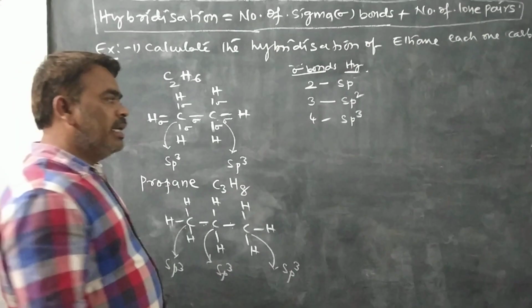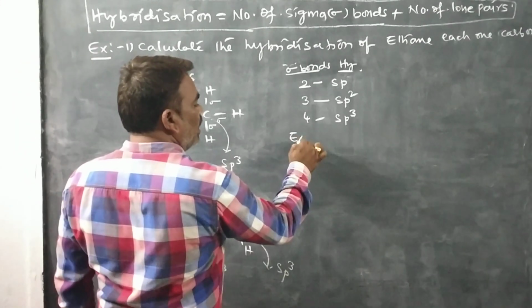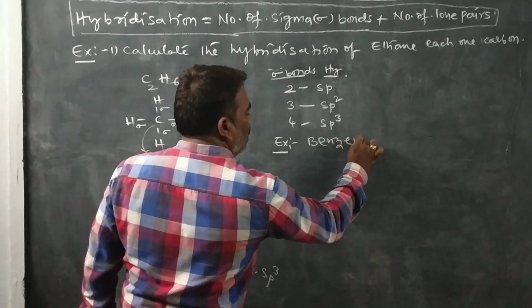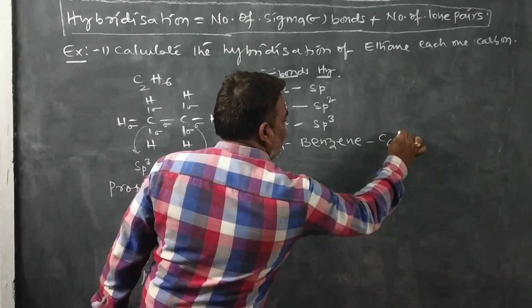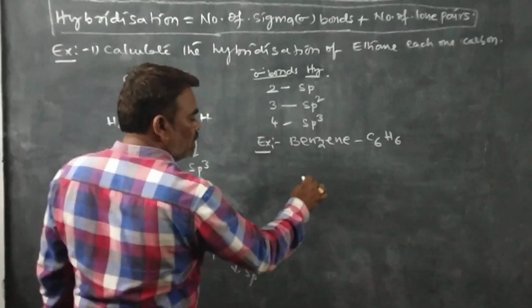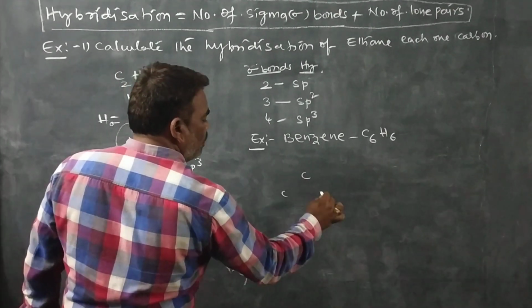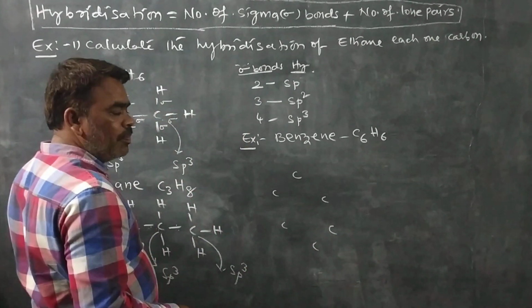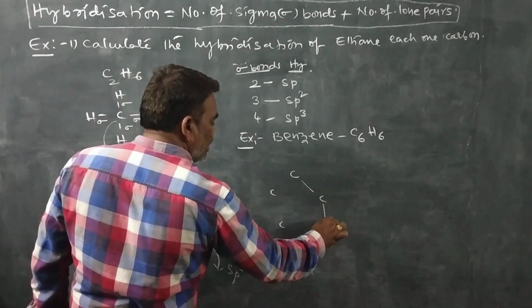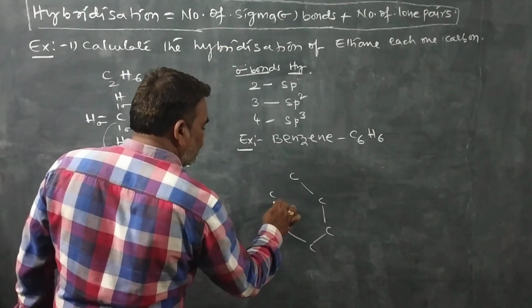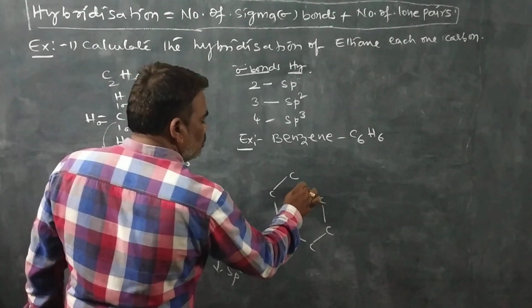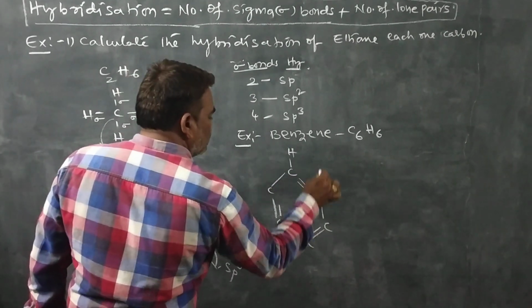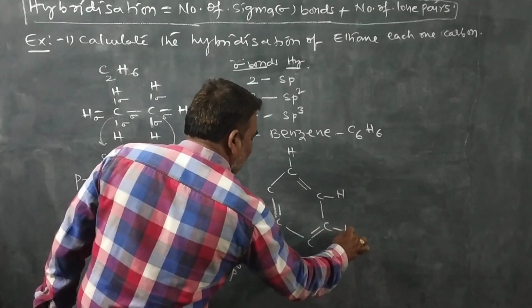So another example, benzene. Benzene formula is C6H6. It is a cyclic aromatic compound, 6 carbons and 6 hydrogen atoms. Each carbon is bonded with alternate double and single bonds. 6 carbons and 6 hydrogens.